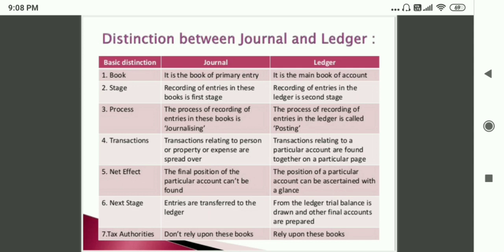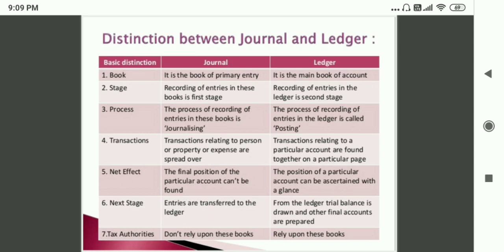The next point is transactions. In journal, transactions relating to person or property or expense are spread over, and in ledger, transactions relating to a particular account are found together on a particular page. Net effect. In journal, the final position of a particular account cannot be found, and in ledger the position of a particular account can be ascertained at a glance.